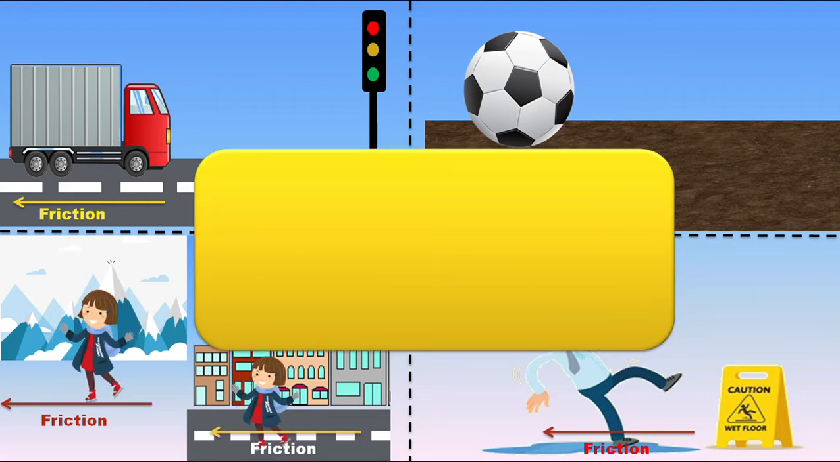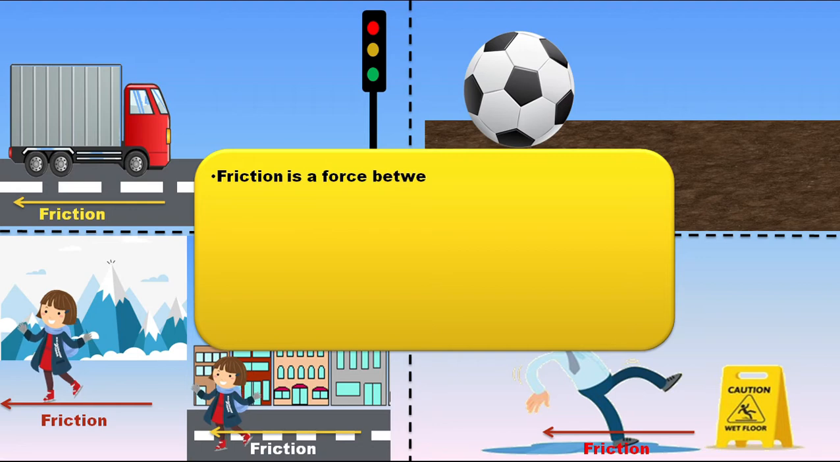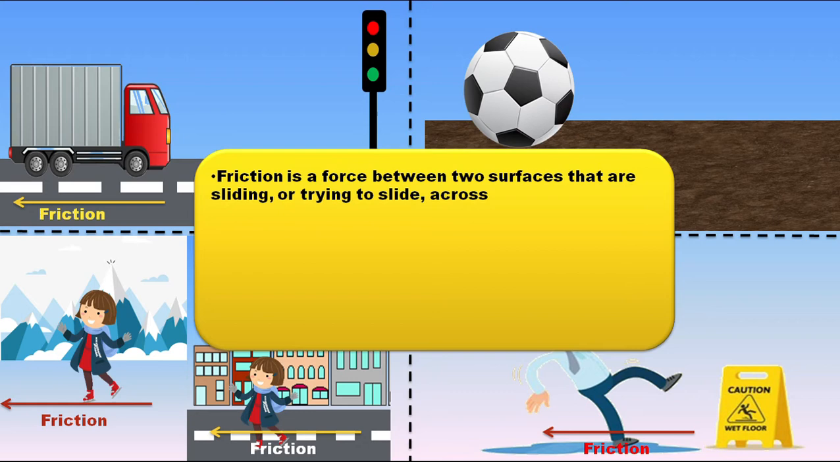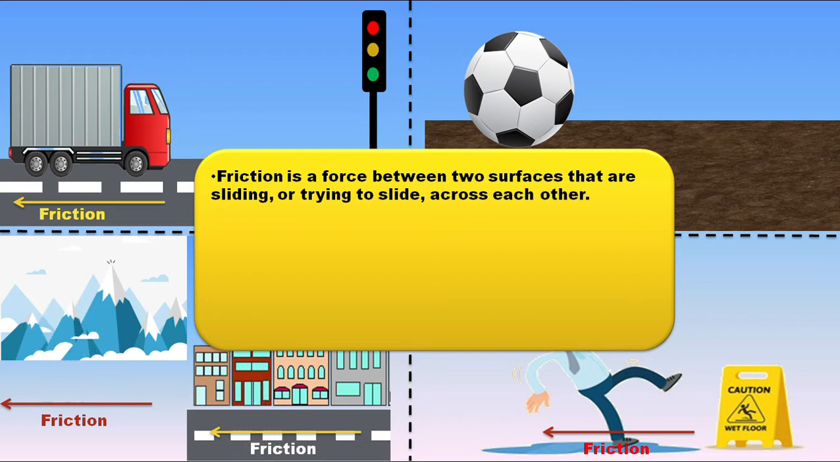We have concluded that friction is nothing but a force. It is a force between two surfaces that are sliding or trying to slide across each other. Students, in your previous chapter, force, we discussed different types of force. From these examples, you will observe that in each case two surfaces are involved. That's why it is a type of contact force. That means it acts between two surfaces.